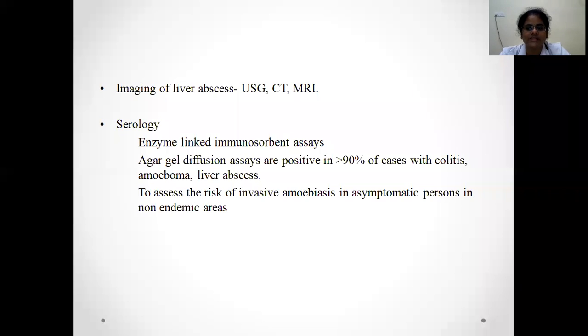Agar gel diffusion assays are positive in more than 90% of the cases with colitis, amoeba and liver abscess. What is the importance of these serology tests? These are mainly helpful in non-endemic areas to identify the asymptomatic patients who might develop into invasive amoebiasis. So that is the importance of serology tests.